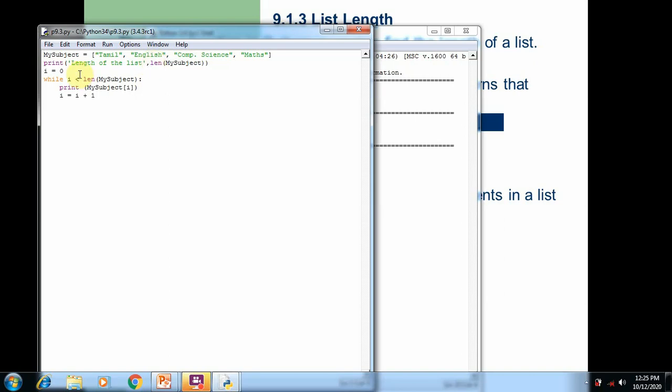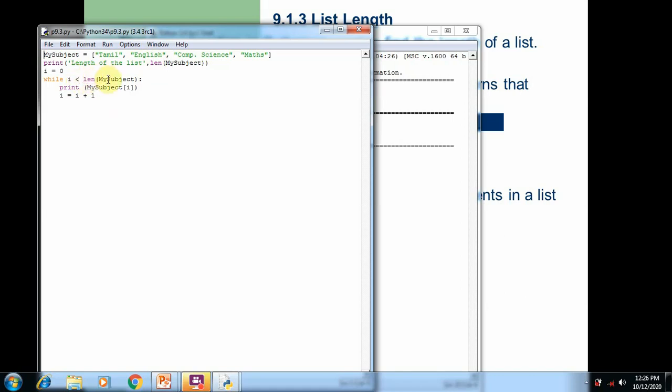By using the length, we can access all the elements of the list and display them on the screen. We can use the len function when we don't know how many elements are in the list. In the previous example, 9.2, we specified the number of times, or upper limit, that is 4 or 5.